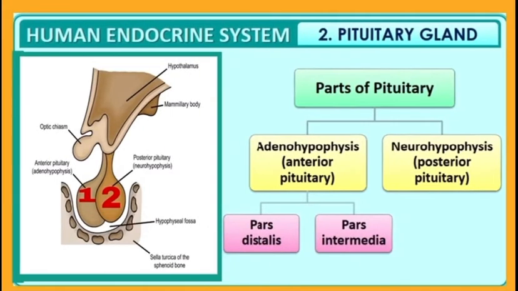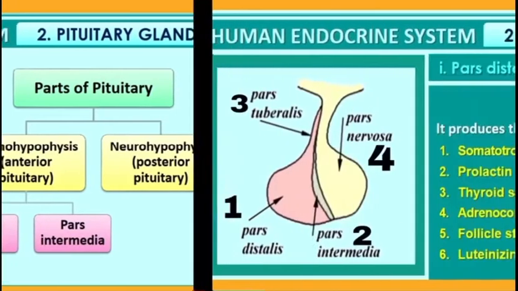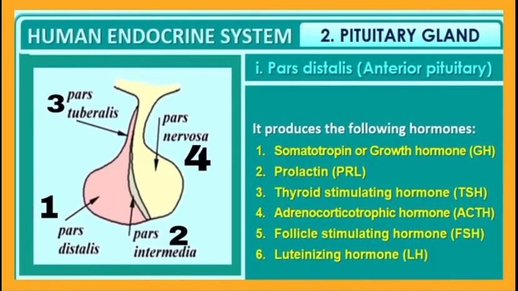The pituitary gland has two parts. See the diagram, labeling 1 and labeling 2. Labeling 1 is adenohypophysis or anterior pituitary, and labeling 2 is neurohypophysis or posterior pituitary. Further, the anterior pituitary is divided into pars distalis and pars intermedia. Let us see these two parts in the next slide. See the diagram. The two parts of the anterior pituitary are labeling 1, pars distalis, and labeling 2, pars intermedia.